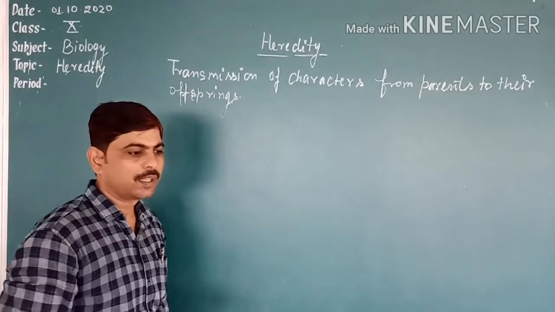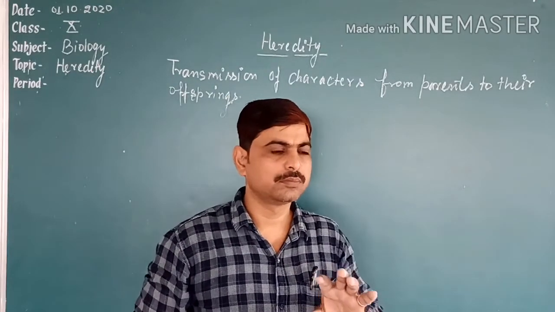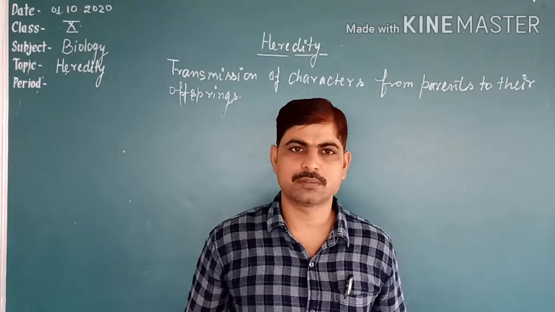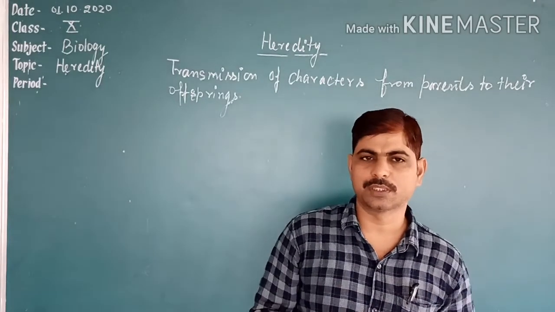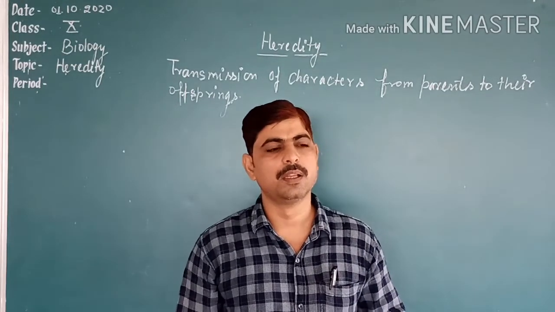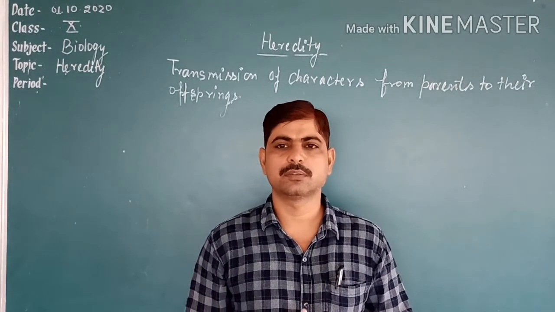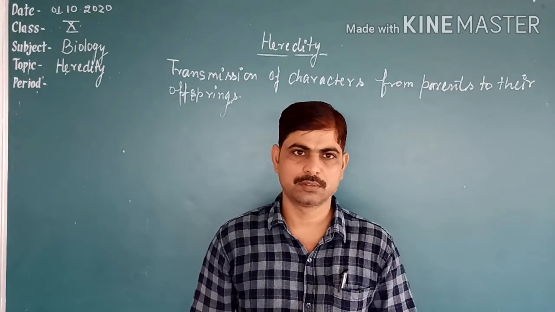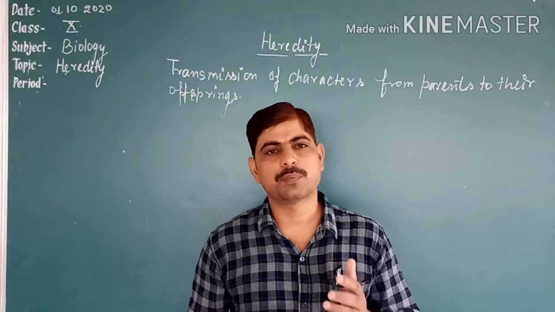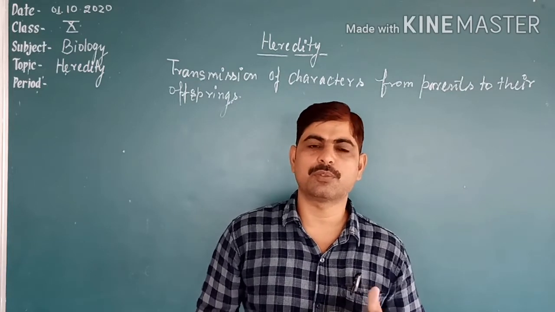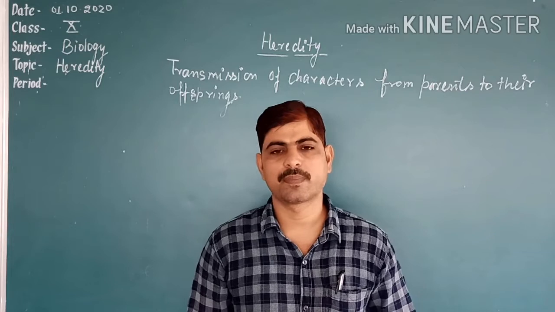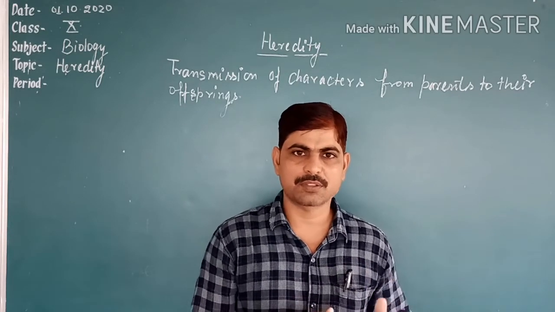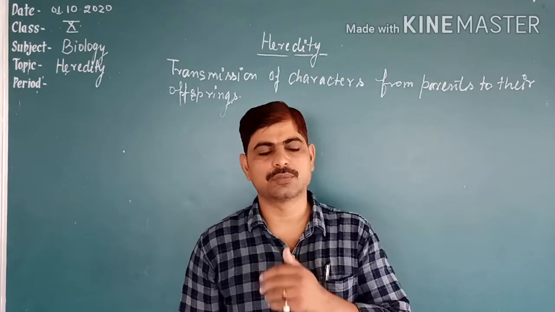Okay. Now let's talk. As you studied before this chapter, reproduction in organisms, how organisms reproduce. In that reproduction you studied that organisms produce their own kind, and the process which they use to produce their own kind is called reproduction. And reproduction is of two types: asexual reproduction and sexual reproduction.